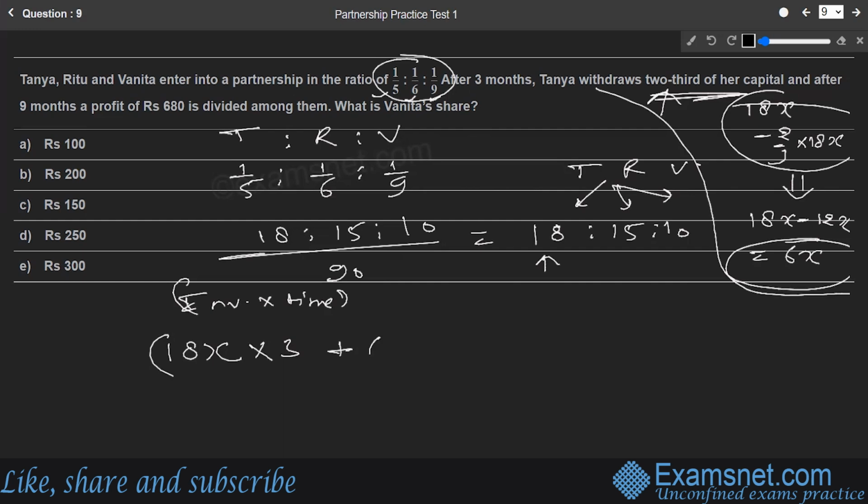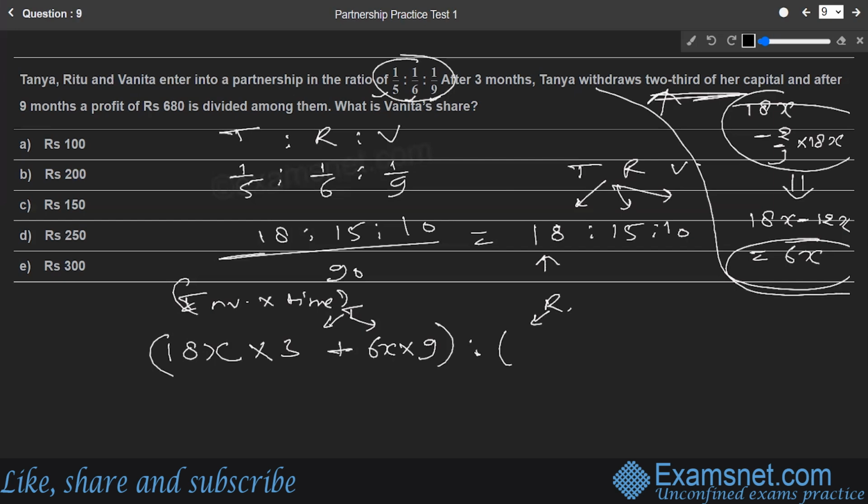So the latter part will be 6x into, and this particular 6x will be part of the business for how much time? They say they want to calculate this for after 9 months. So this 6x will be part of the business for 9 months further. That will be Tanya's part. Now let's make Ritu's part. After 9 months, Ritu has made no change to his investment.